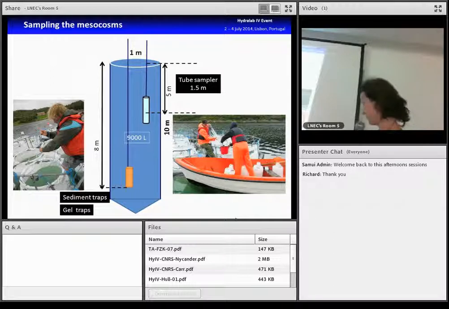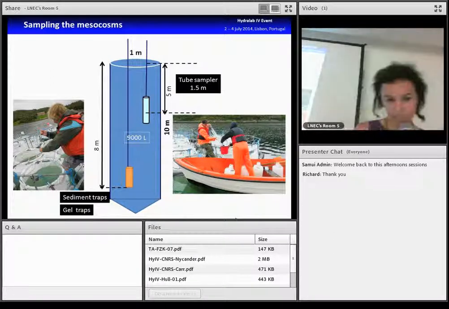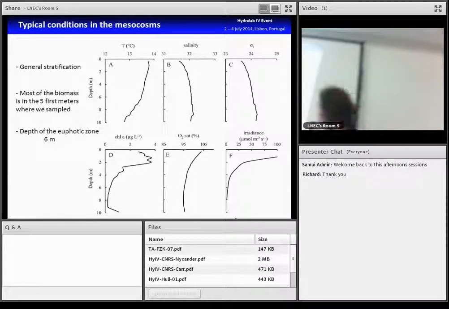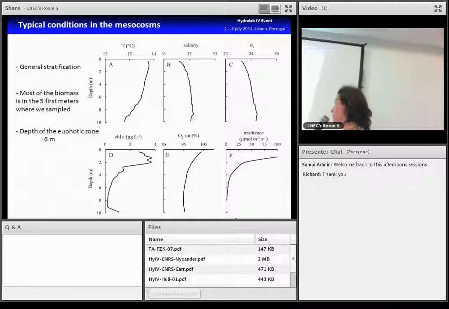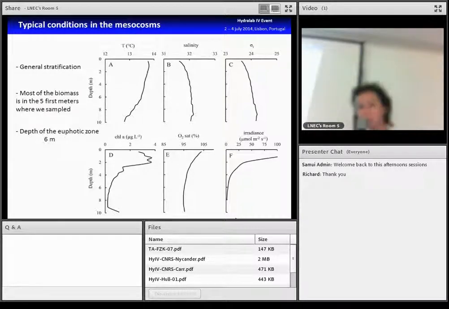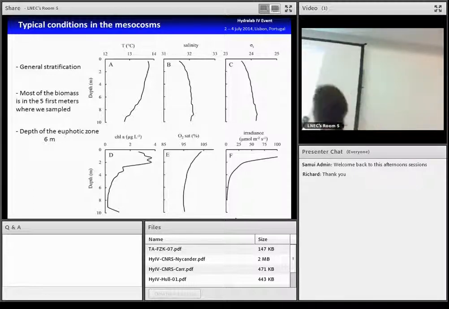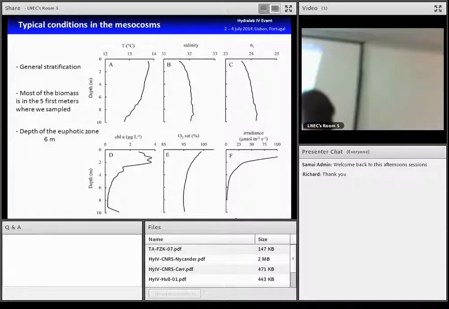Voilà. Here is an example of CTD profile that we obtain in a mesocosm with profile of temperature, salinity, or irradiance. What we can see is that there is a general stratification in the mesocosms, and most of the biomass is in the first 5 meters that we sampled. We can see also on the irradiance profiles that the depth of the euphotic zone was around 6 meters.